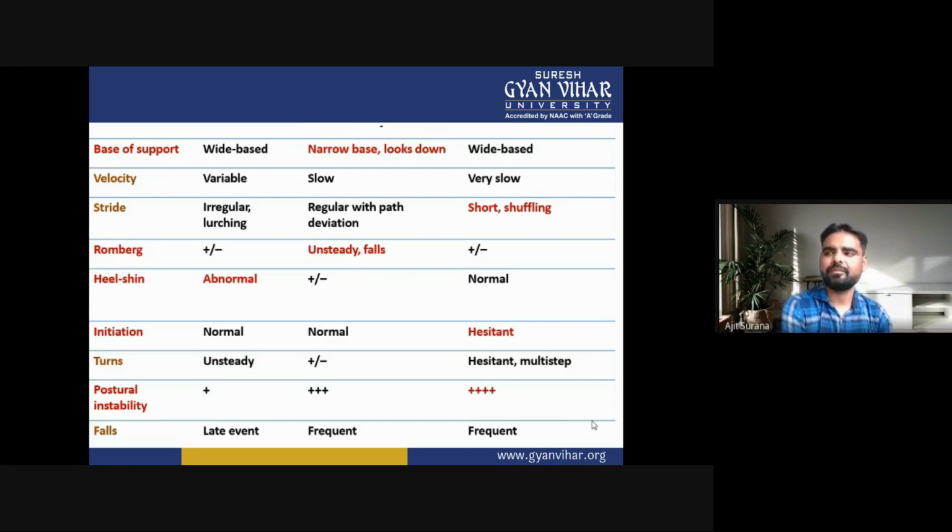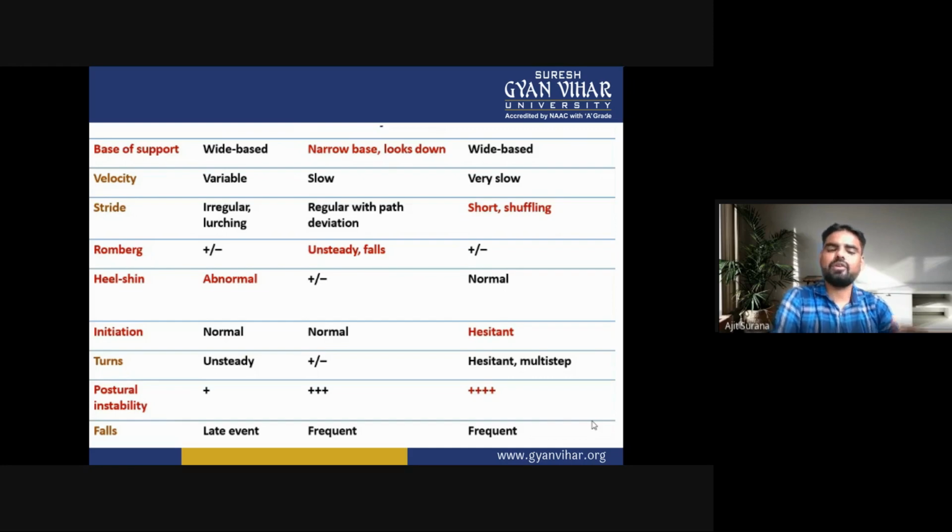Now the heel-shin test. It is abnormal in cerebellar ataxia. In sensory ataxia, it may be present or absent, and in frontal ataxia, it is normal.